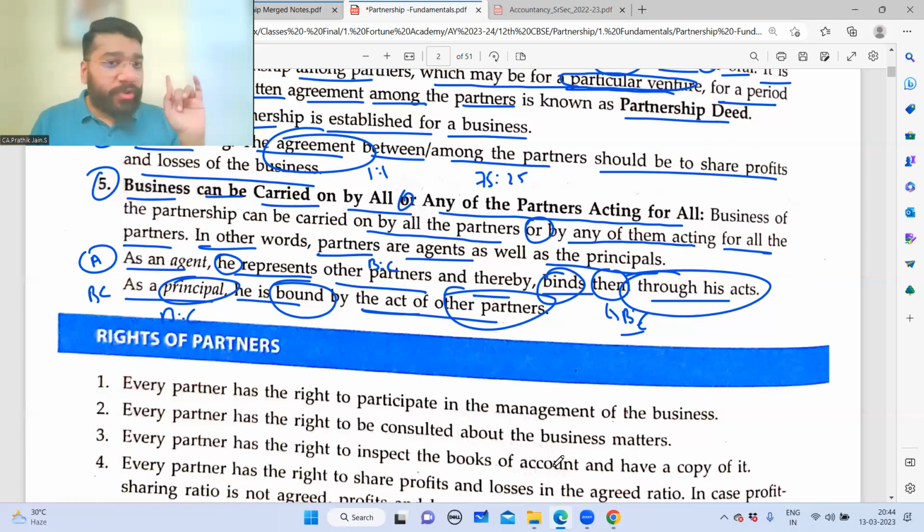So if B and C want to escape the liability for what A has done, they have to implement that point in the extended partnership deed. They need to get the partnership deed registered and ensure that the point has been published somewhere in the newspaper, so that it comes to public notice.